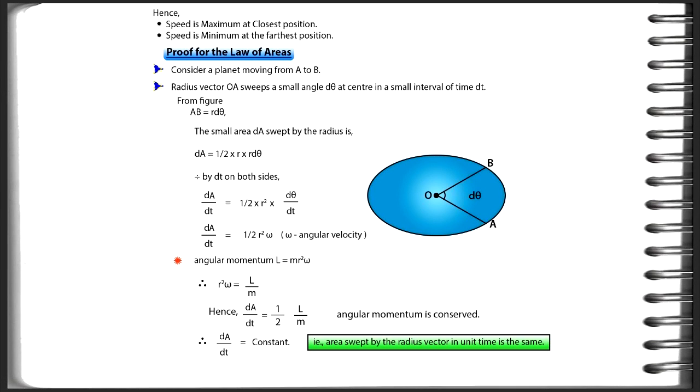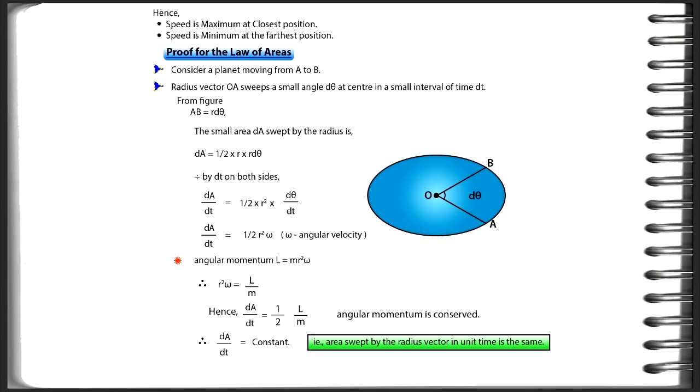Consider a planet moving from A to B. The radius vector OA sweeps a small angle d theta at the center in a small interval of time dt. From the figure, AB equals r d theta. The small area dA swept by the radius vector is dA equals half into r d theta. Divide by dt on both sides. dA by dt equals half into r square into d theta by dt. dA by dt equals half r square omega, where omega is the angular velocity.